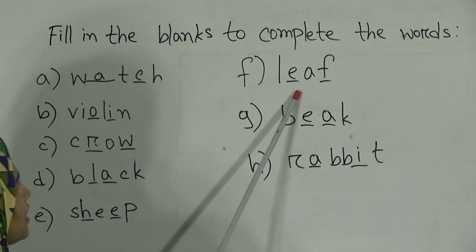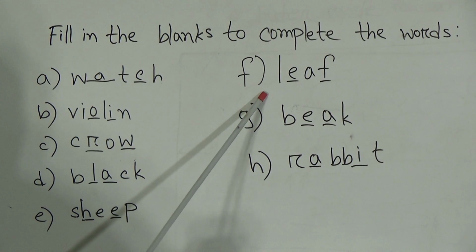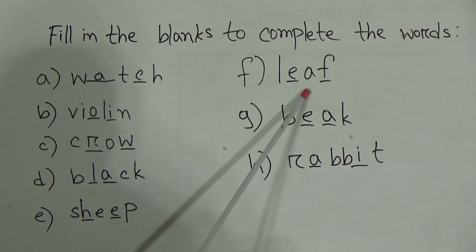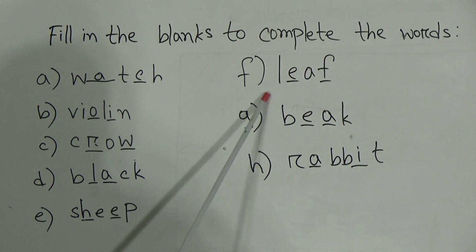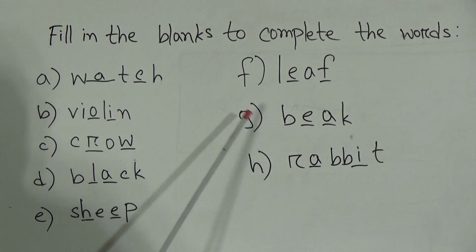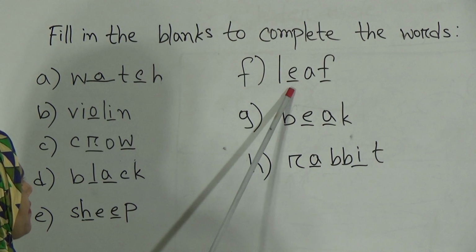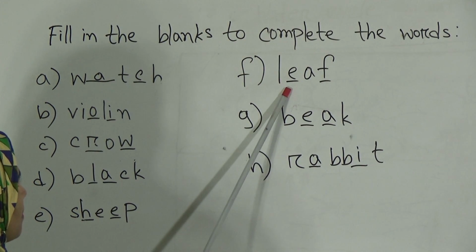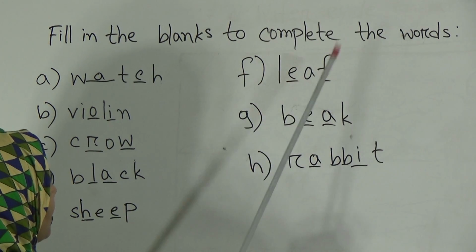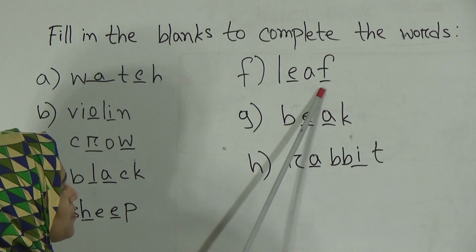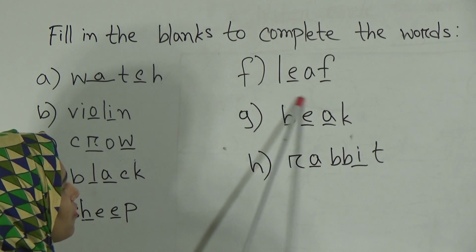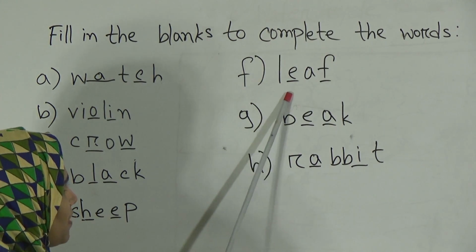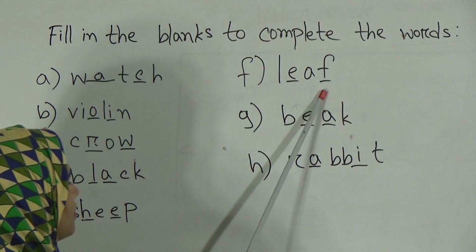Yes. Look, dear students, now I am going to the next word, F, and the word is leaf. Yes, dear students, this word is leaf, and the spelling is L-E-A-F, leaf. In the first gap you have to write E. L-E-A, then you will get another gap where you have to write F. So the full word is L-E-A-F, leaf.